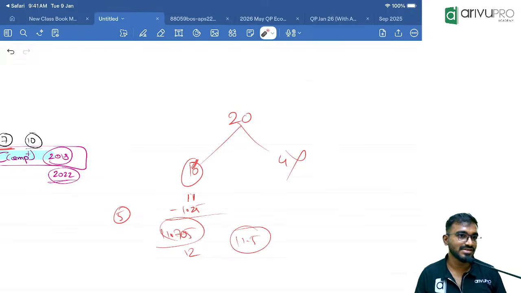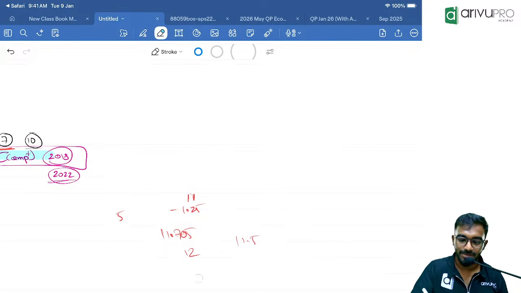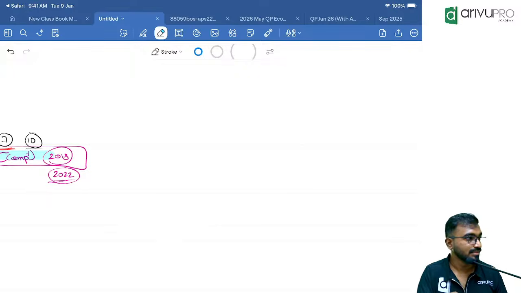But sometimes if ICAI doesn't consider it, you can't go and argue with them. You can't apply for revaluation and all. Maximum, recounting and all, you can put in. That's the maximum you can do. Okay, we'll come back to the topic.